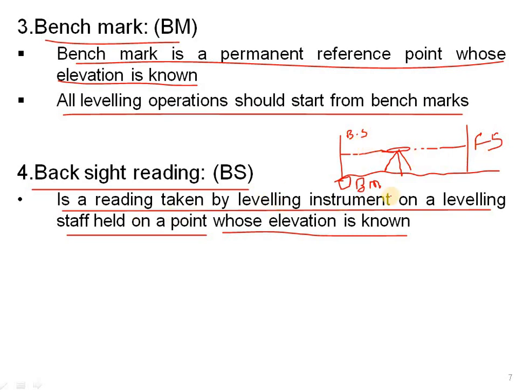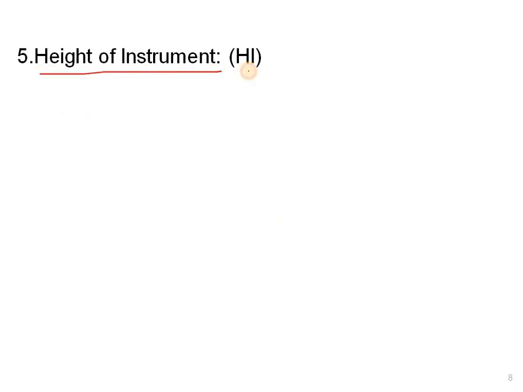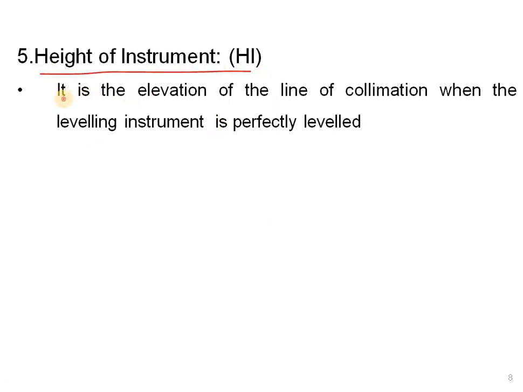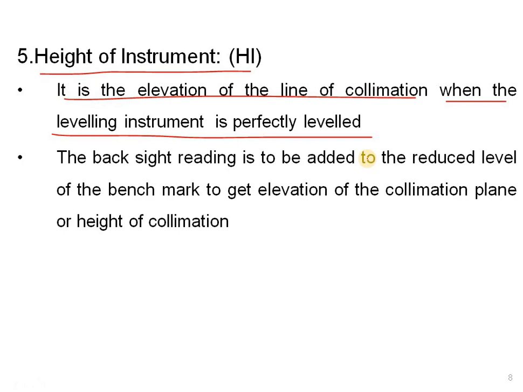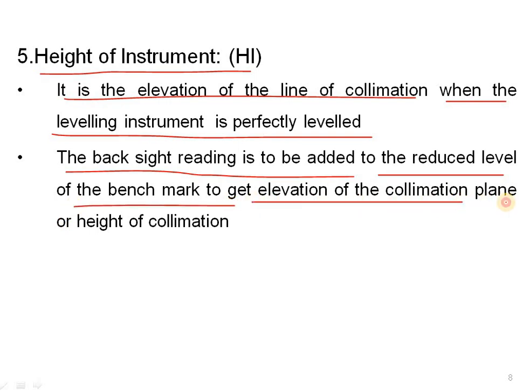It is a reading taken by the leveling instrument on a leveling staff held on a point whose elevation is known. Elevation is nothing but the ground level. And height of the instrument: what is height of instrument? It is the elevation of the line of collimation when the leveling instrument is perfectly leveled. So here the backside reading is to be added to the reduced level of the benchmark to get the elevation of the collimation plane, or height of collimation.